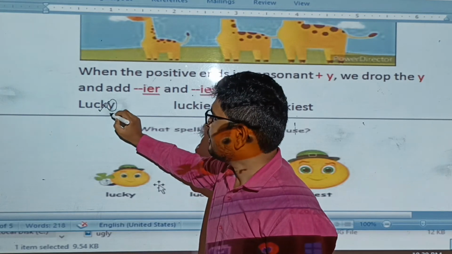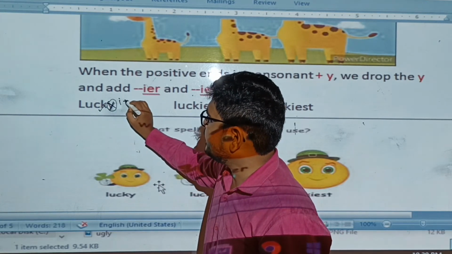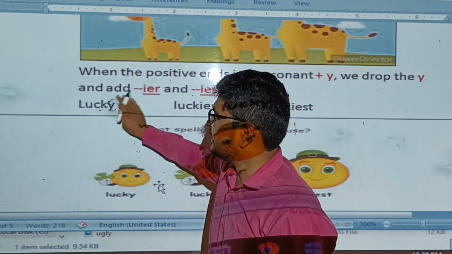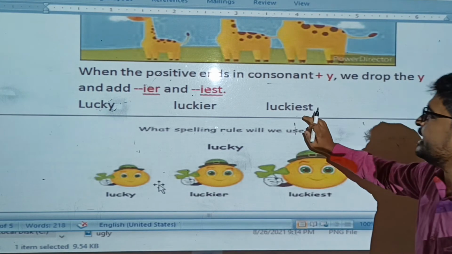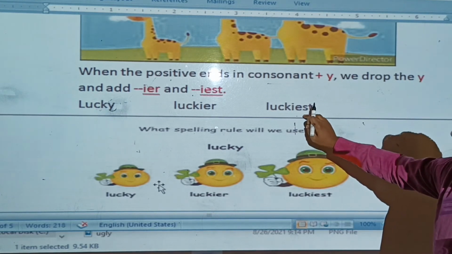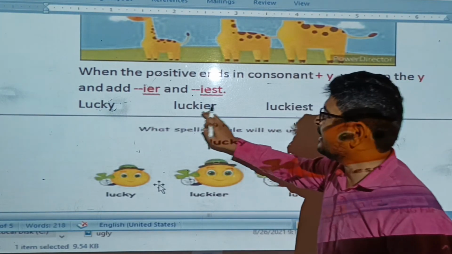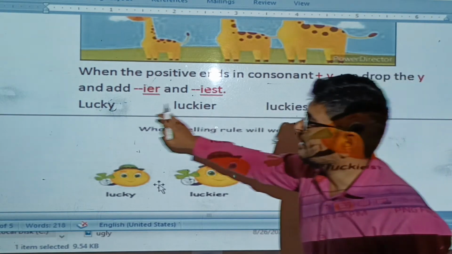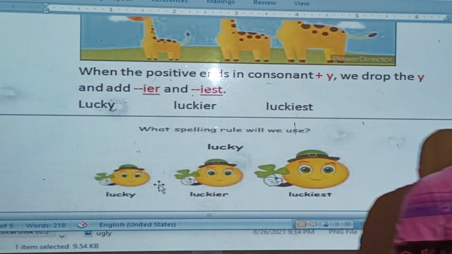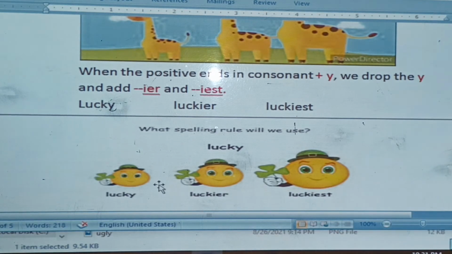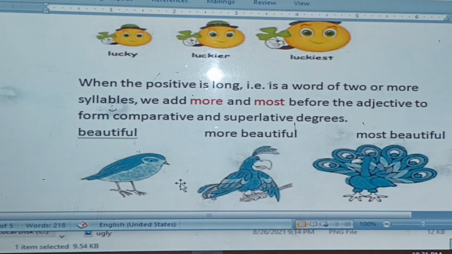That's why we cancel y and add IER in comparative and IEST in superlative. Like lucky, luckier, luckiest. So this is rule number 2.